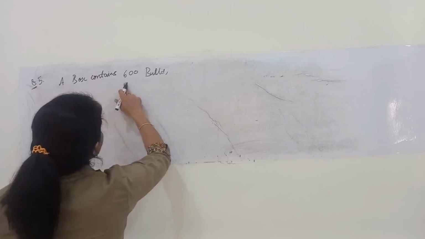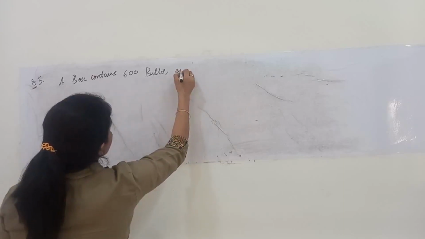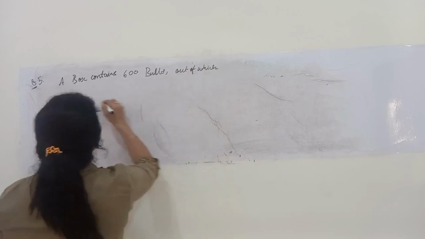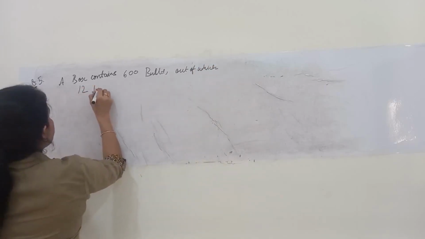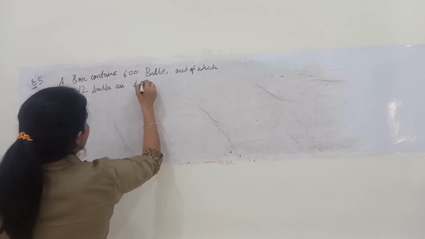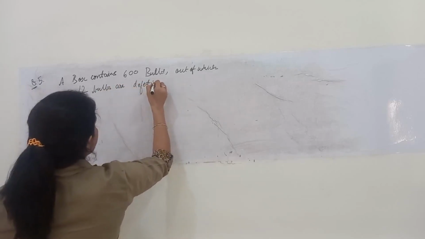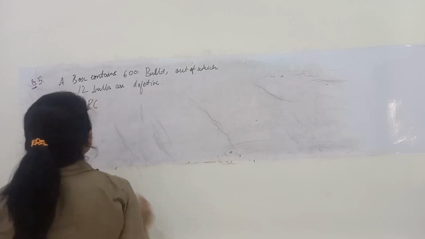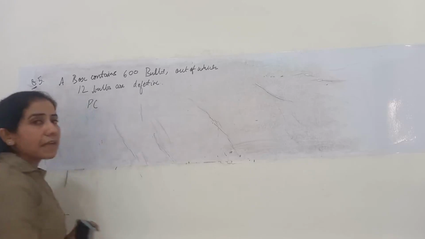A box contains 600 bulbs, out of which 12 bulbs are defective. We have to find the probability that a bulb is drawn and it is not defective.